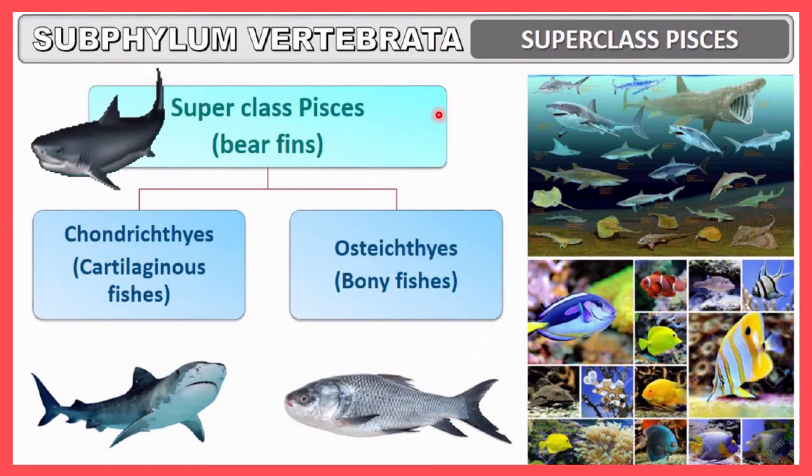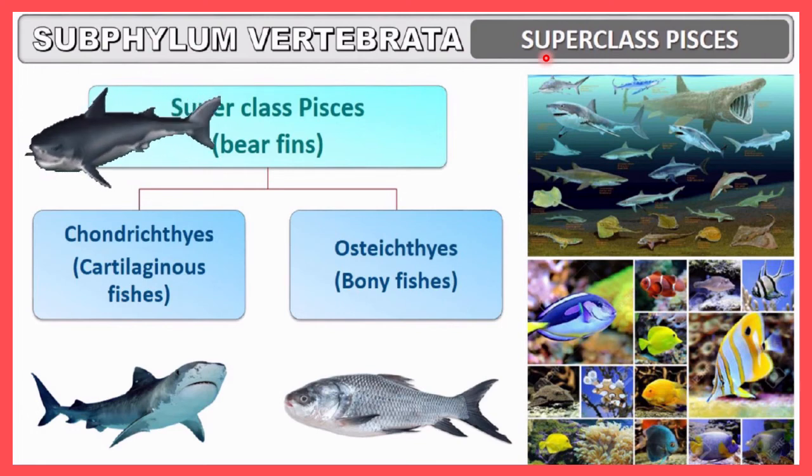Now let me discuss another superclass, that is Pisces. So here the superclass Pisces can be further divided into two groups. You must remember the superclass Pisces bears fins. Here it can be divided into two groups on the basis of their internal skeleton. Here you can see the internal skeleton is made up of cartilage, so cartilaginous internal skeleton will be there, and here a bone containing skeletal system will be there.